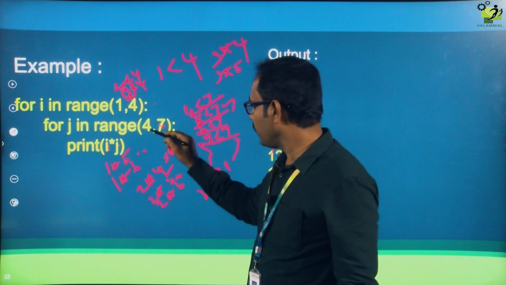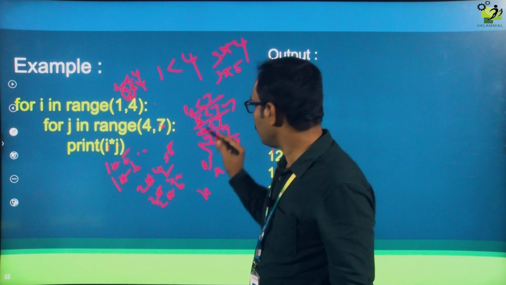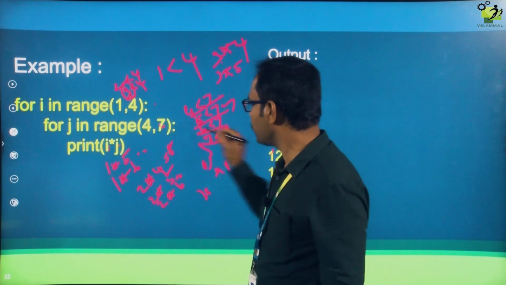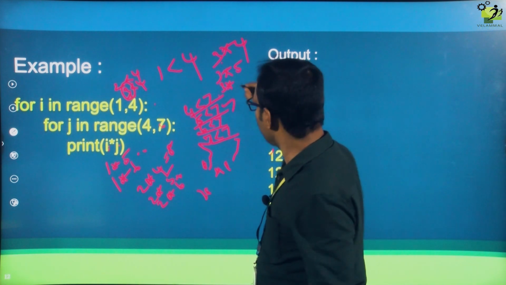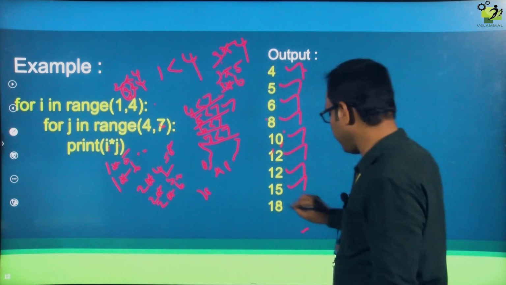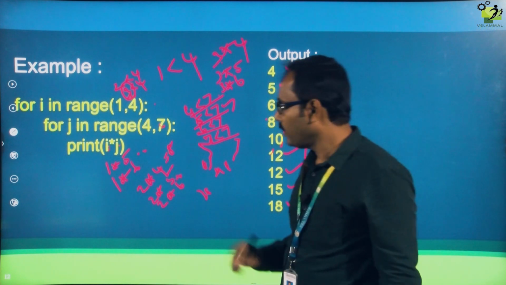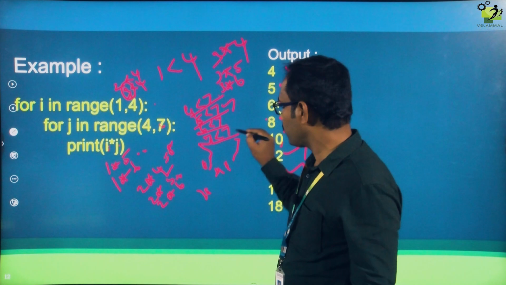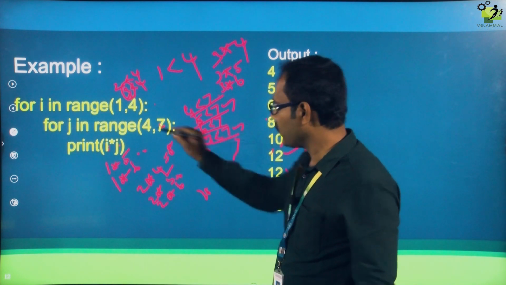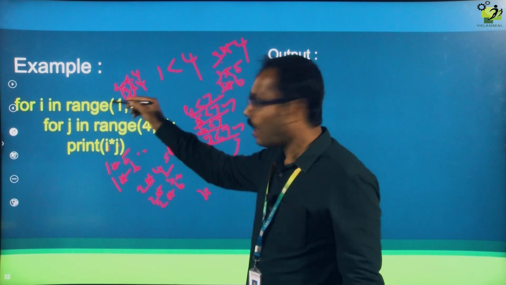Again it will go to the same inner for loop. It will check for the condition. 6 less than 7, condition true. What is the I value? 3 into, what is the j value? 6. 3 into 6, 18. It will get printed. Okay. Again it will go to the same inner for loop and check the condition. Okay. 7, the condition is false. It will go to the outer for loop.